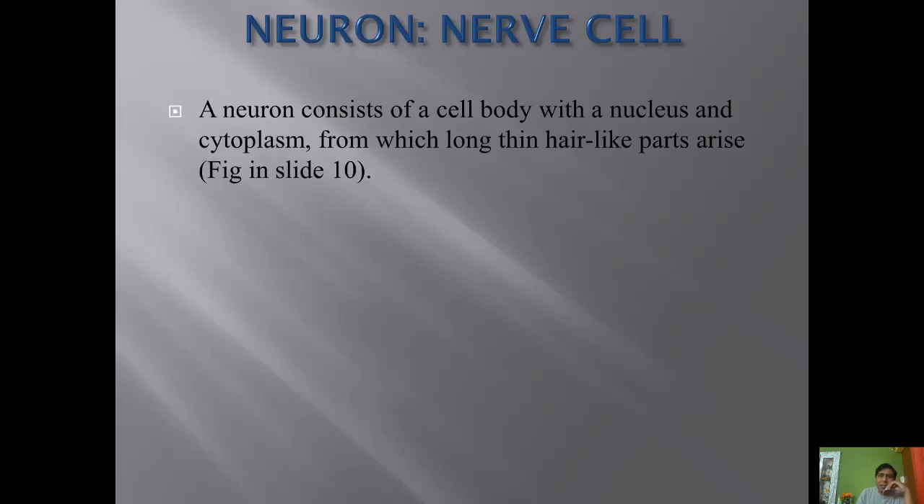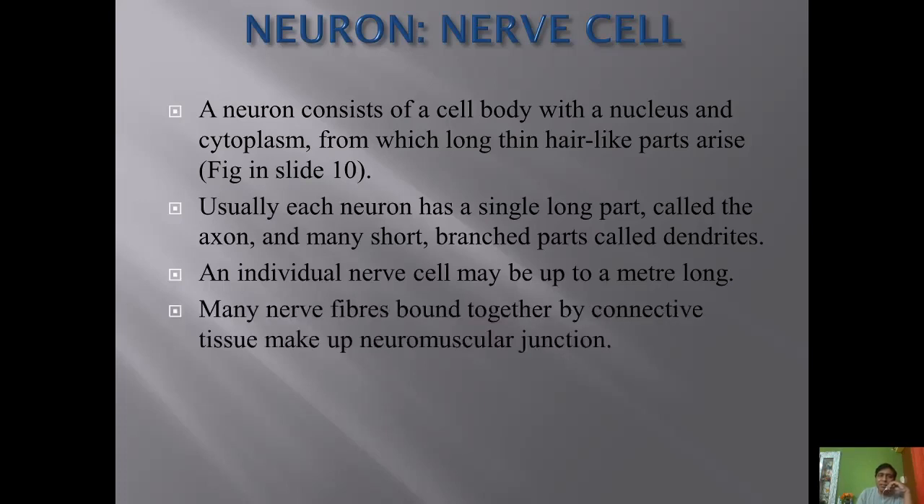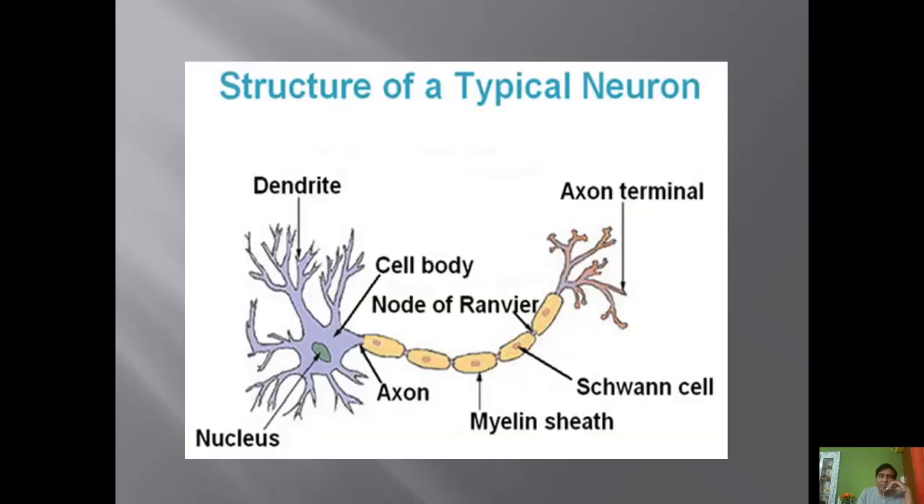Now about the neuron or the nerve cell. The nerve cell consists of a cell body with a nucleus, cytoplasm, and long thin hair-like parts which arise from it. We will see more about it in slide 10. Usually the neuron is a long cell. It is the longest cell of the body. It is branched. It has the dendrites which come into the axon. First the dendrite passes into the cyton, then the cyton passes into the axon, and the axon passes into the dendrite. There are two types of neurons, myelinated and non-myelinated, that we are going to learn more about in higher classes.